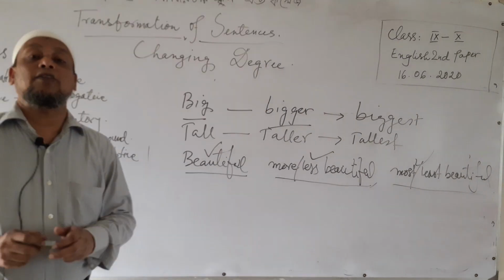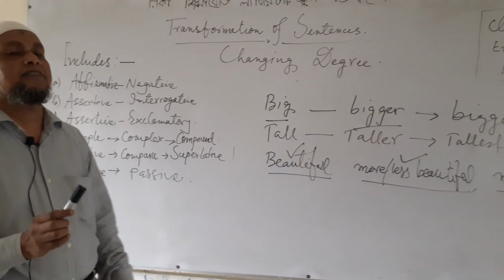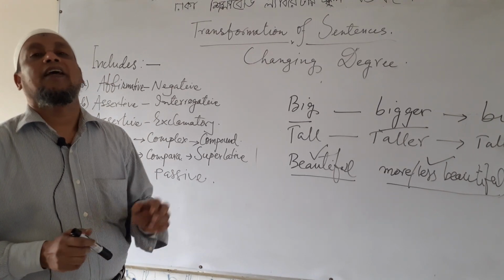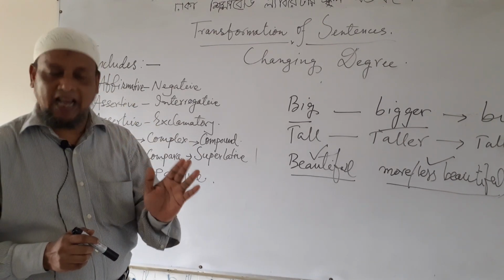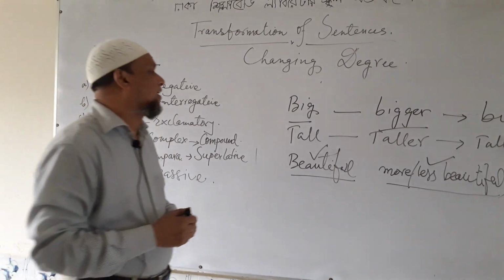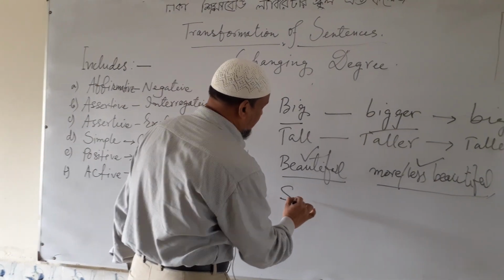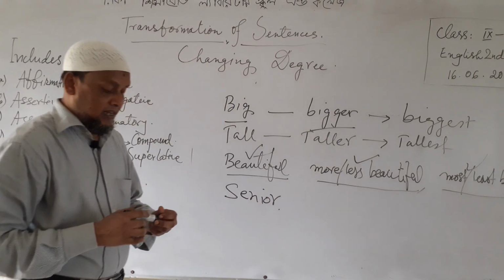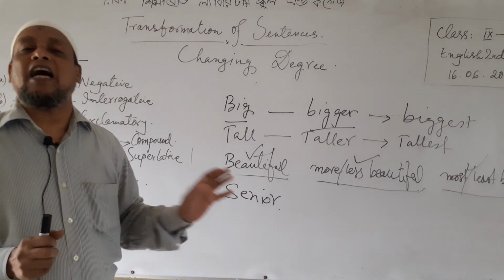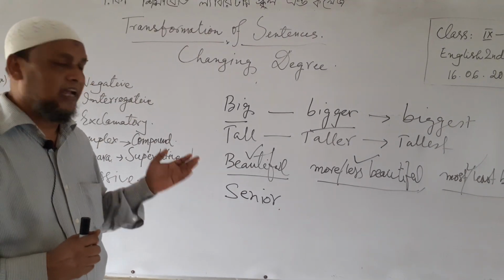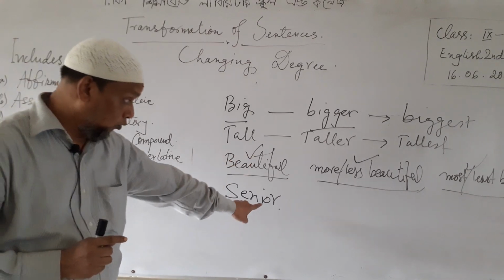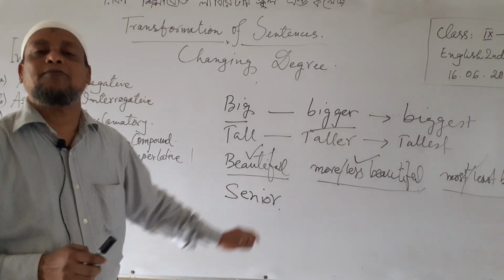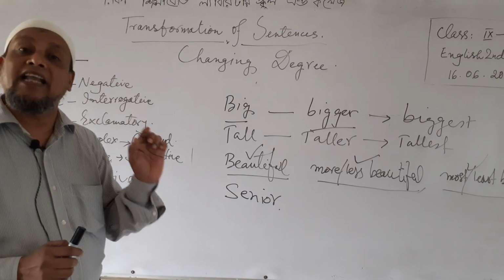Here I want to mention another most important thing, that is, in English there are 11 adjectives which have come from Latin. These adjectives are used for only comparative degree, and there is not er but or at the end of the word. This type of adjectives are only 11, and they are called Latin comparative.